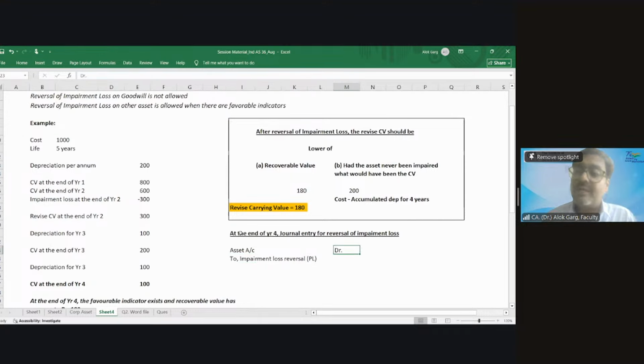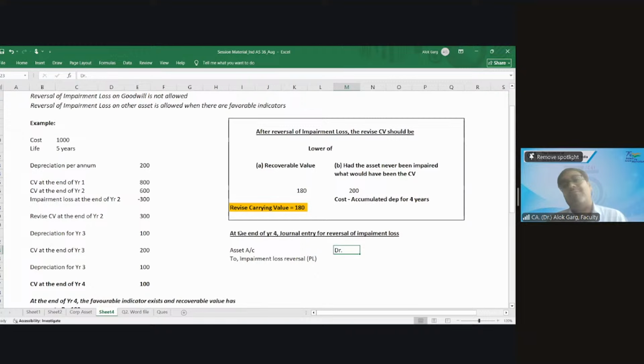Okay. If you have opted for a revaluation model, then you need to see the treatment accordingly. Even in the revaluation model, if there is an increase, first you need to adjust with the impairment loss which has been charged to P&L, to that extent. आपको adjust किससे करना है? पहले आपने जितना impairment loss P&L में book किया है, to that extent you have to record an income in the P&L.